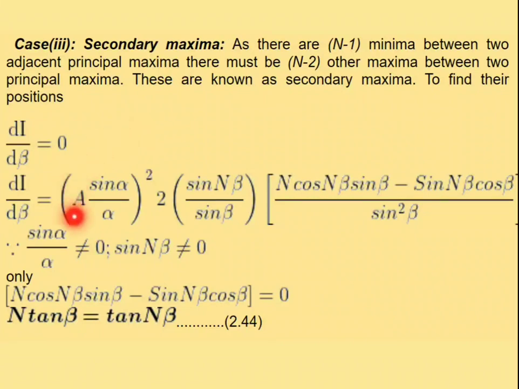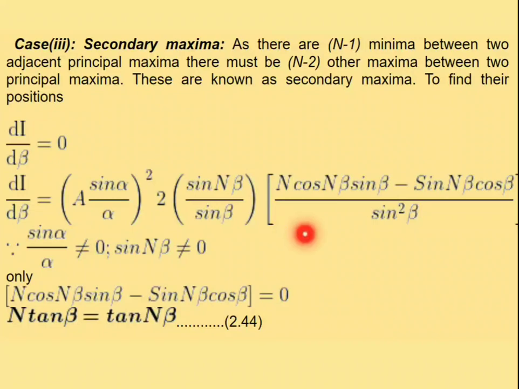A sin alpha by alpha whole square is not equal to 0, that is clear from the starting principal maxima condition. And also sin n beta is not equal to 0, that is the condition for minima. 2 is also not equal to 0, that is a constant. That means only this factor is equal to 0. These are all not equal to 0.